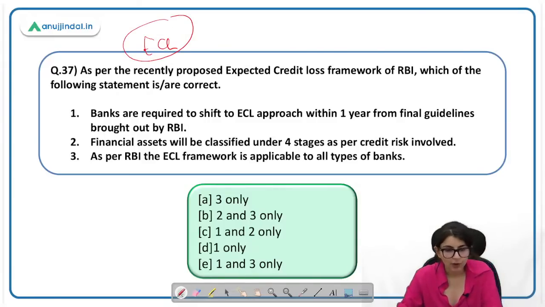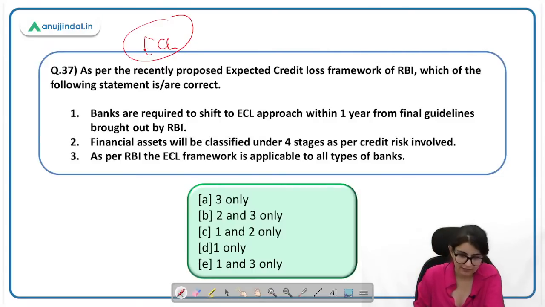Banks are required to shift to the ECL approach within 1 year from the final guidelines brought out by the RBI. Yes, so जब RBI final guidelines लाएगा, after 1 year, banks have to shift to this approach. Financial assets will be classified under 4 stages as per credit risk involved. This is an incorrect statement. Please let me know the financial assets will be classified under how many stages?